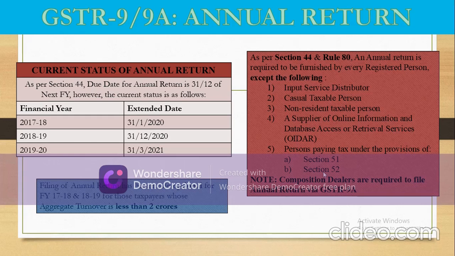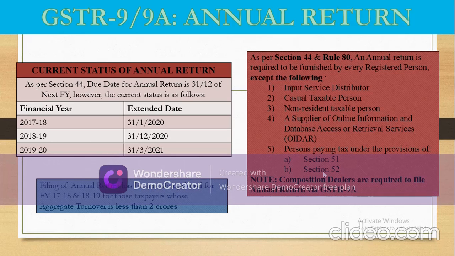Now coming to the due dates, as per section 44, the due date for annual return is 31st of December of the next financial year. Illustrated by an example, for financial year 19-20, the due date of annual return would be 31st December 2020. However, due to the technical glitches faced by the taxpayers and also to reduce the compliance burden on the taxpayers, the dates for annual returns have been regularly extended. These are as follows. For FY 17-18, the extended due date is 31st January 2020. For FY 18-19, it is 31st December 2020. And for FY 19-20, it has recently been extended to 31st March 2021, that too on 28th of Feb 2021.